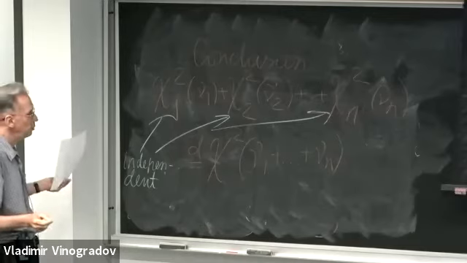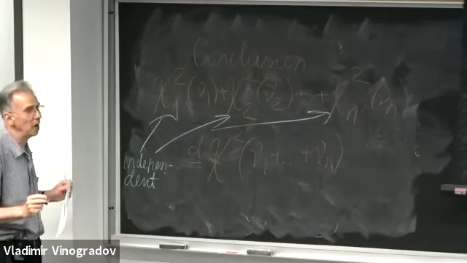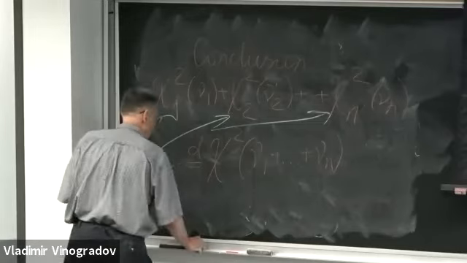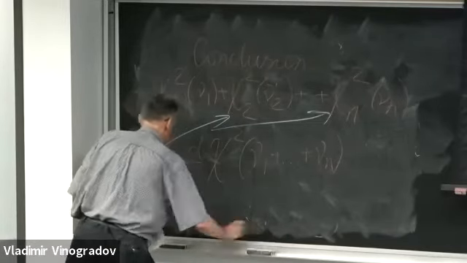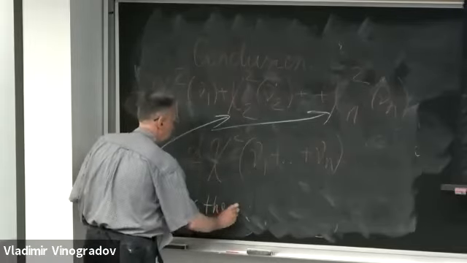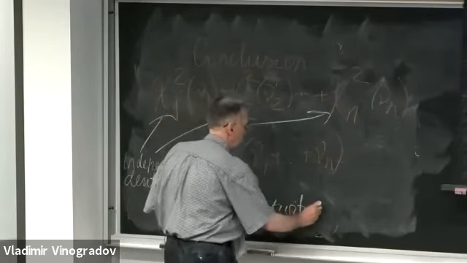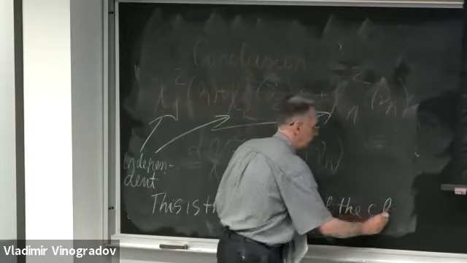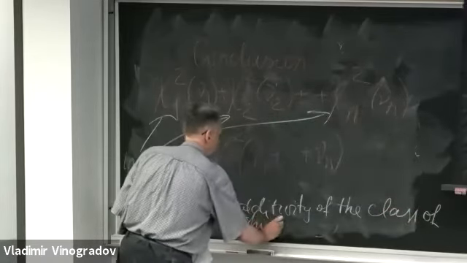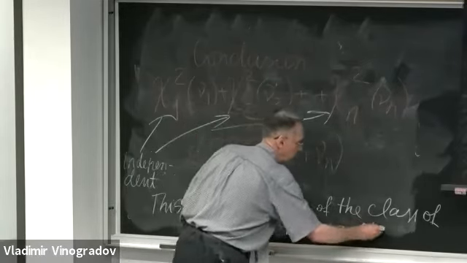And what it means is the additivity property of the class of chi-squared random variables. So this is the additivity of the class of chi-squared random variables.